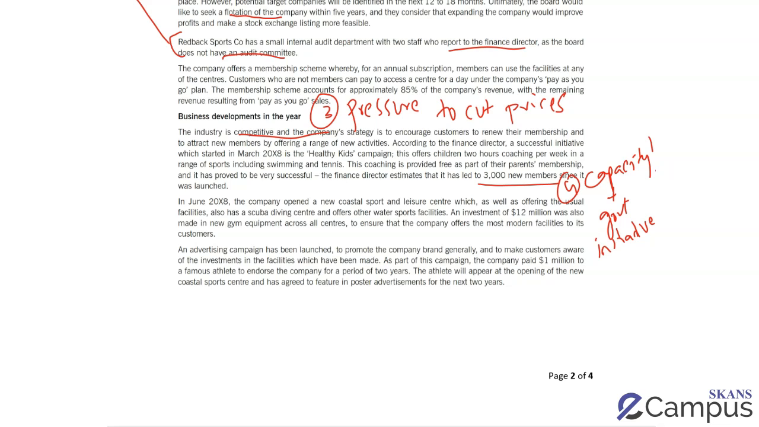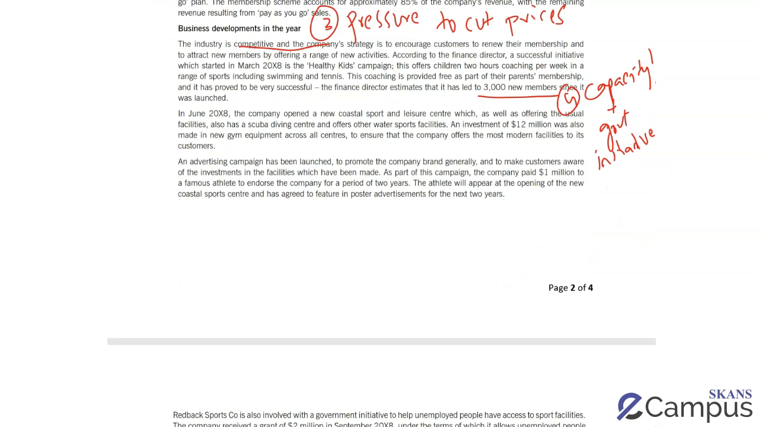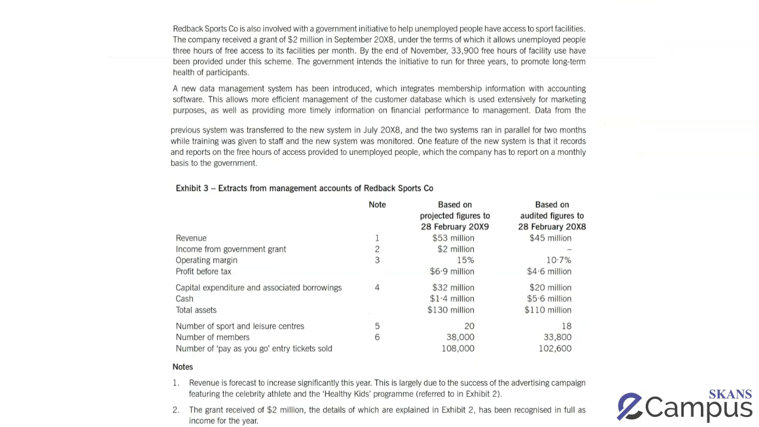I've read the advertising campaign. I'm happy for you to pick up the athlete over here and talk about reputational risks associated with this athlete. So if he does something wrong, my business would be affected. It'll be a slightly weak business risk, but I'm happy to give that mark as well.